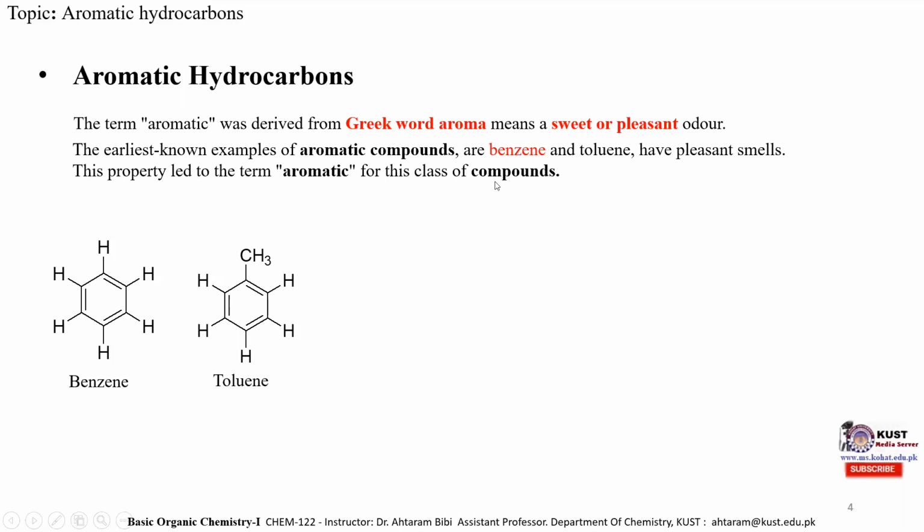Which class of compound? The class of compound which consists of benzene or benzene derivatives such as toluene is known as aromatic hydrocarbon. For example, we can see over here the vanillin molecule. It is a benzene derivative. It consists of a benzene ring which is substituted with different groups at different positions. It is generally present in vanilla ice cream, and it has a pleasant or sweet odor.